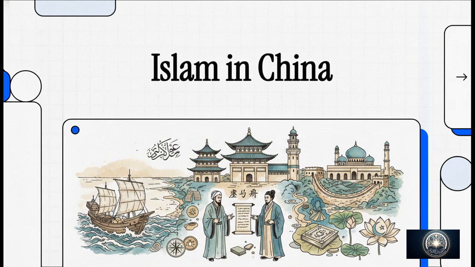Welcome to this explainer. Today we are diving into something I absolutely love talking about. We're exploring one of the most fascinating and honestly kind of unexpected cultural intersections in world history. We're talking about the deep, complex journey of how Islam integrated into Chinese civilization.